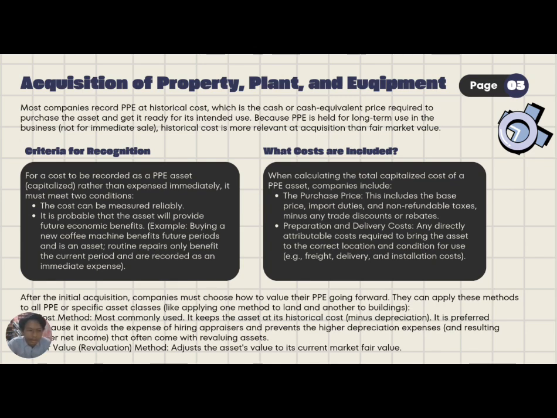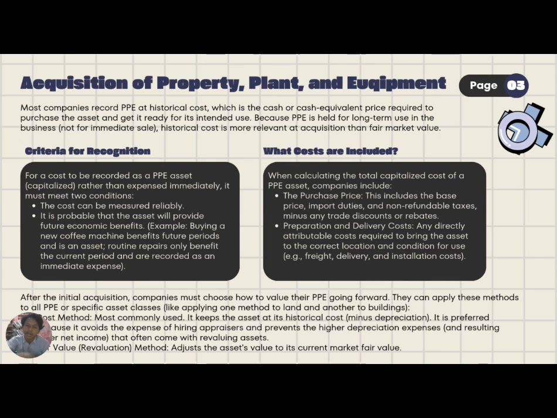Okay, now we move to the criteria for recognition. For a cost to be recorded as a PPE asset, or capitalized rather than expensed immediately, it must meet two conditions. First, the cost can be measured reliably. Second, it is probable that the asset will provide future economic benefit. For example, buying a new coffee machine benefits future periods and is an asset. Routine repairs only benefit the current period and are recorded as an immediate expense.